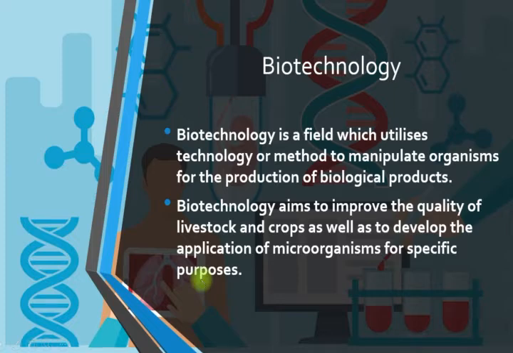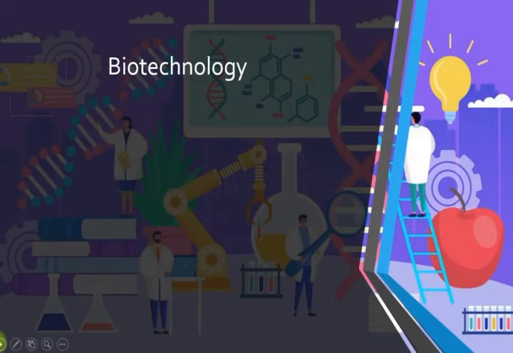That is the purpose of biotechnology: to improve the quality of livestock and crops, as well as to develop the application of microorganisms.